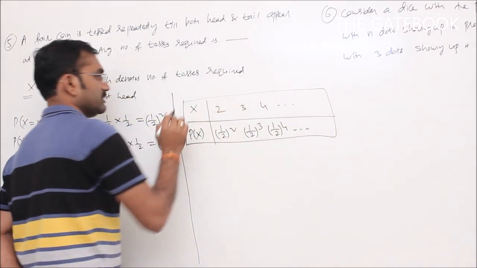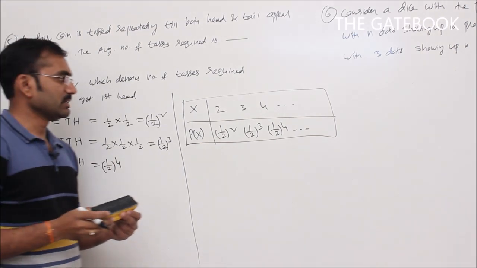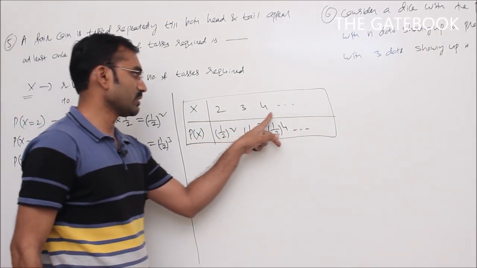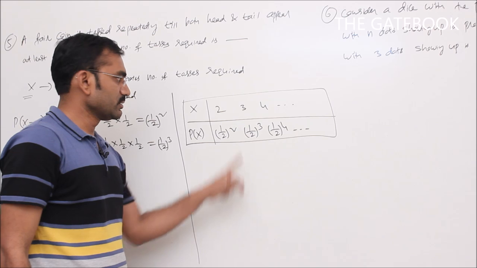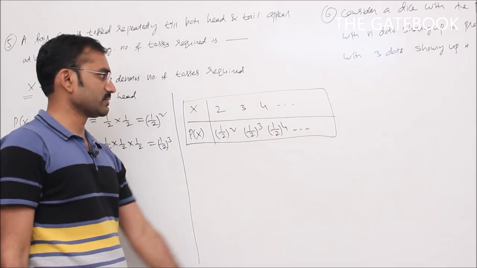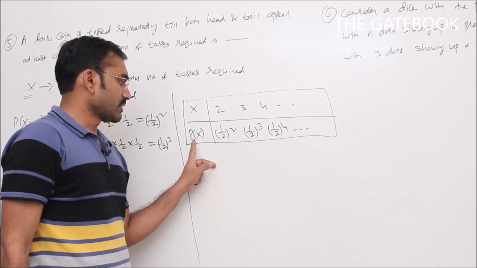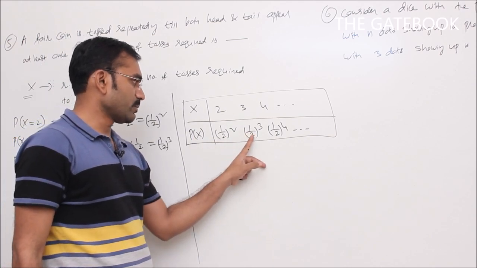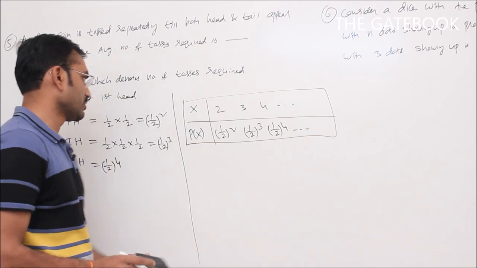So here x is a discrete random variable. It is taking countable values 2, 3 and so on till infinite. We can count all these values with corresponding probabilities.